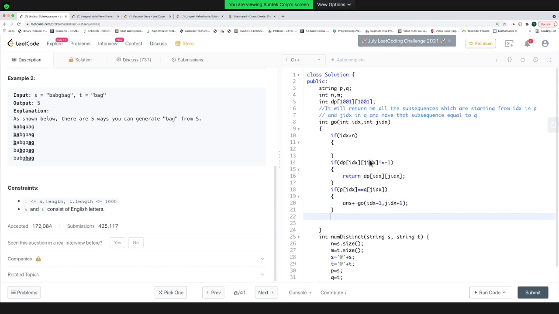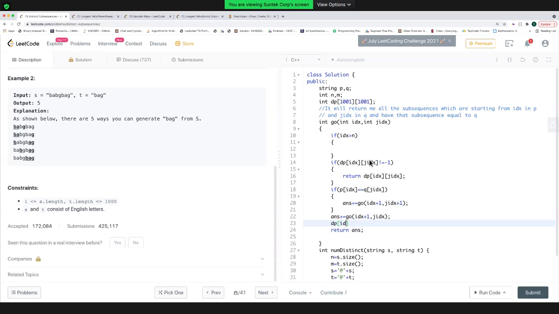Apart from this, I can't skip any character from T because I need to make this complete string T, right? So the other case is, I'm taking this IDX element because it got matched to one of the starting characters in the other string. The other case that is possible is I can skip my first character and find the total number of ways to make this answer. Before returning, I can assign it to my IDX and GIDX.